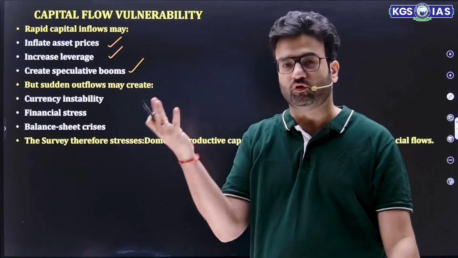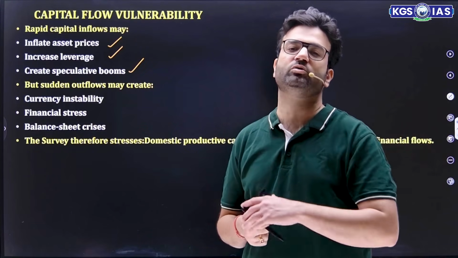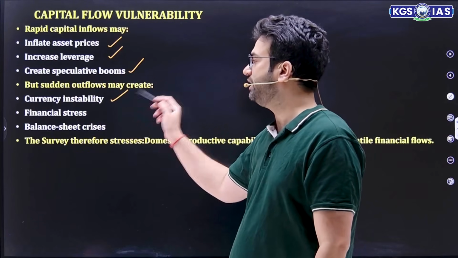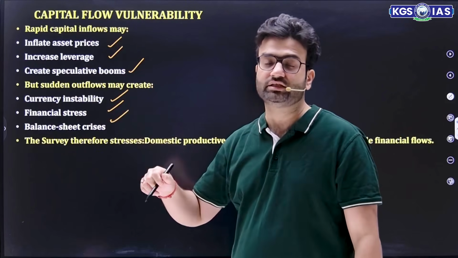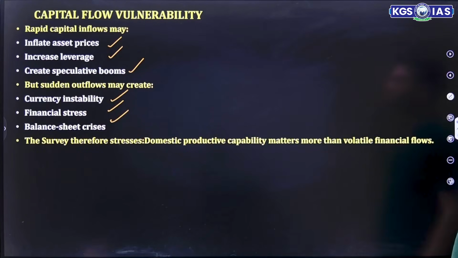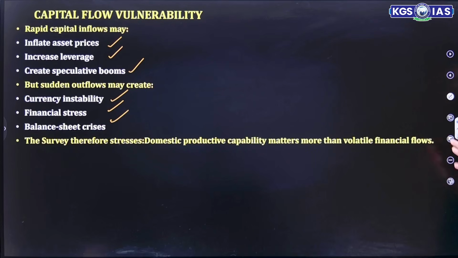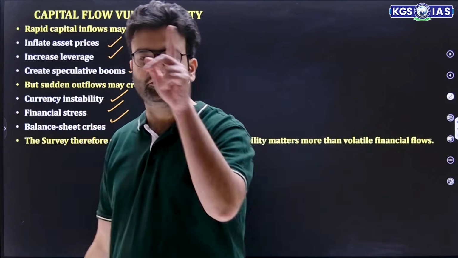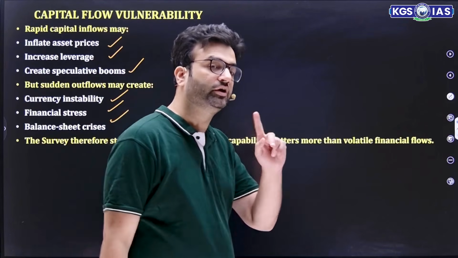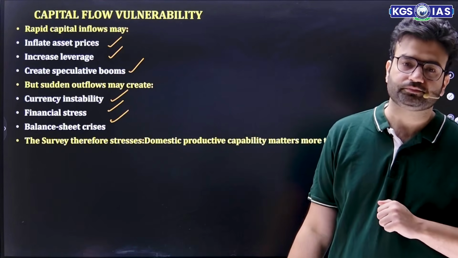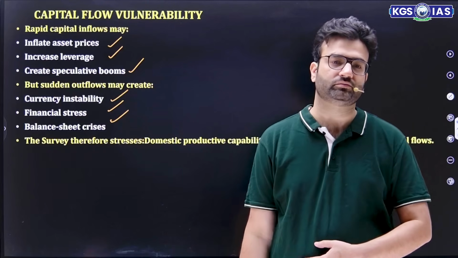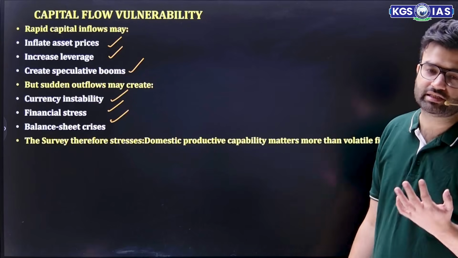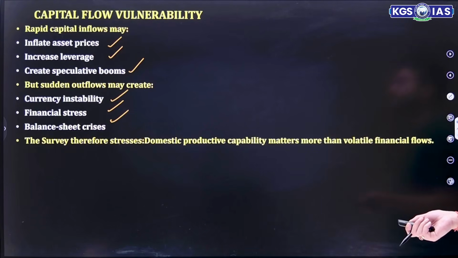But if there is a sudden outflow, suppose FPIs take their money back to other countries, then it will lead to a stock market crash, currency instability, financial stress, NPAs increase, balance sheet losses increase. So the survey says domestic productive capability matters more than volatile financial flows, and that's very necessary. If a country depends a lot on foreign financial inflows, it has to bear a huge cost when they take their money back. We have seen stock market crashes also in recent times. So we should focus more on domestic flows rather than depending on huge financial inflows from outside.